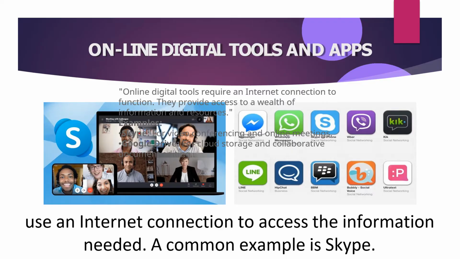Next is online digital tools and applications. Online digital tools require an internet connection to function. They provide access to a wealth of information and resources. For example, Skype. Skype is used for video conferencing and online meetings. Zoom, the same with Skype. Google Drive for cloud storage and collaborative document editing. In short, all of these applications function only with internet.